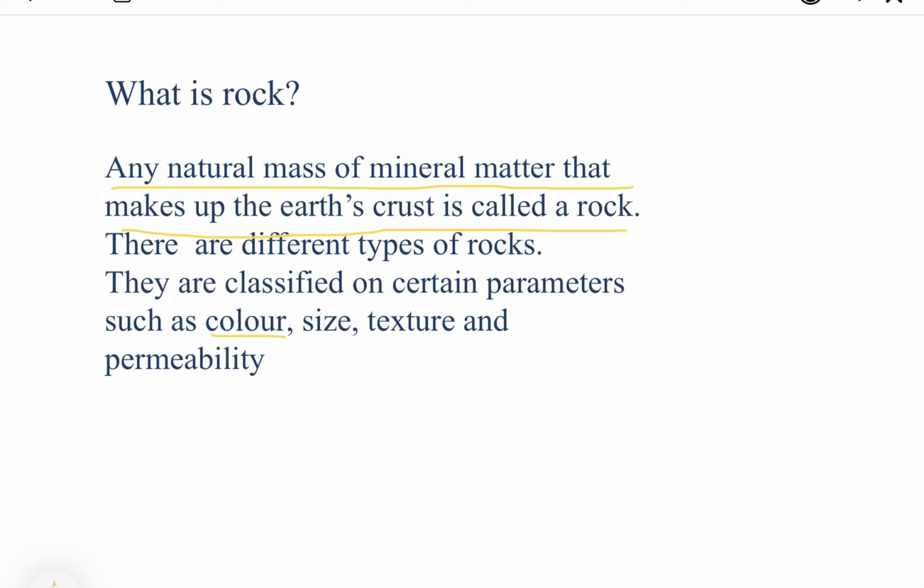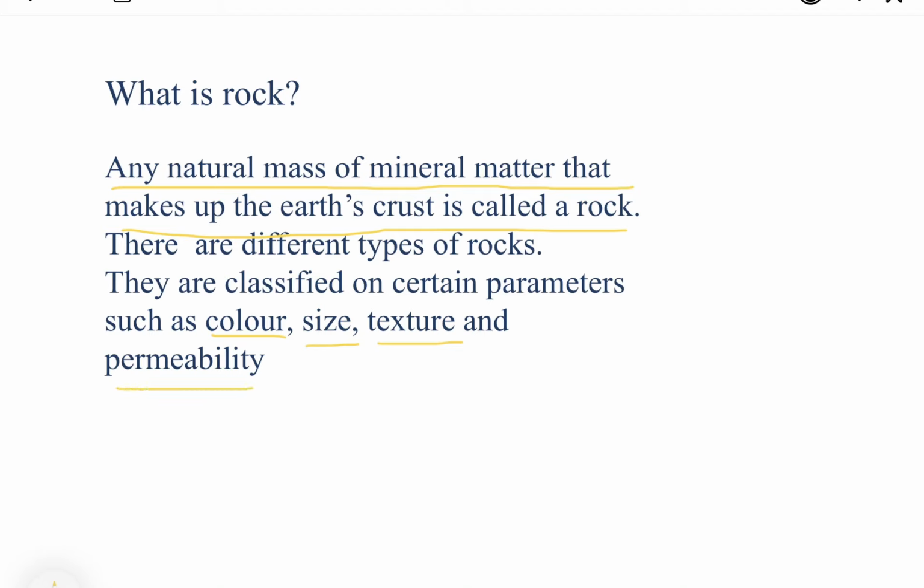The rocks are available in different colors, like the white marble, white in color, the red sandstone, red in color. Then size. The rocks are available in different sizes. Then texture. Texture means the appearance of rock. The rocks are very hard, the rocks can be smooth as well. So depending upon the appearance of the rocks, they can be classified.